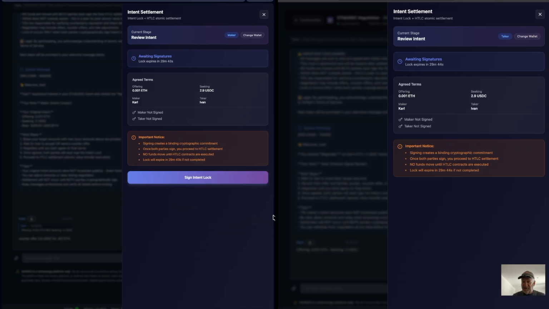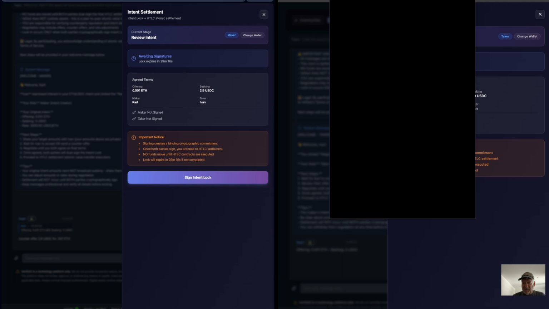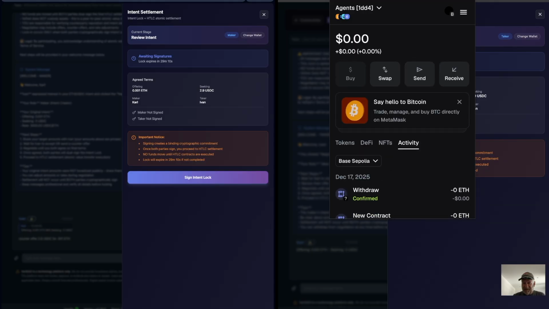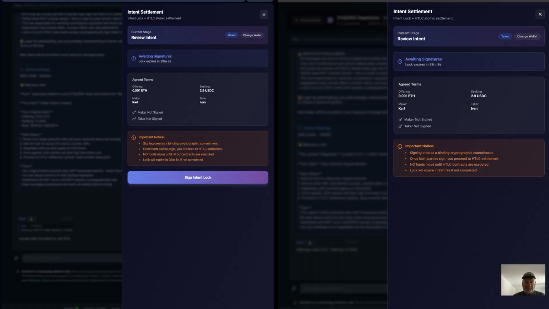And some important notes. Likewise, Ivan sees the same thing over here. Neither side has signed, and they already connected their wallet, if you recall, before they entered into the deal. If they change their mind or they have a different wallet, they can go ahead and click that and change to a different wallet. Whatever you have in your MetaMask, that's the wallet that it will connect to. And so he's good there.